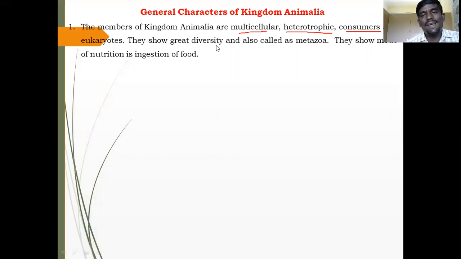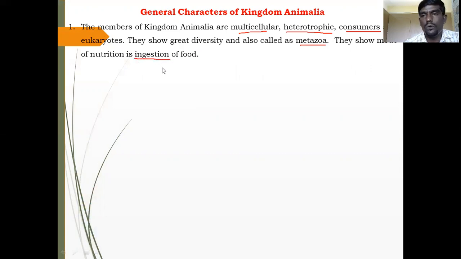They show great diversity and are called metazoans. What are metazoans? Animal groups that show a complex body organization are called metazoans. Their mode of nutrition is ingestion type.